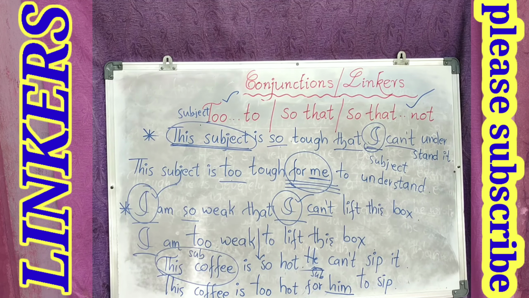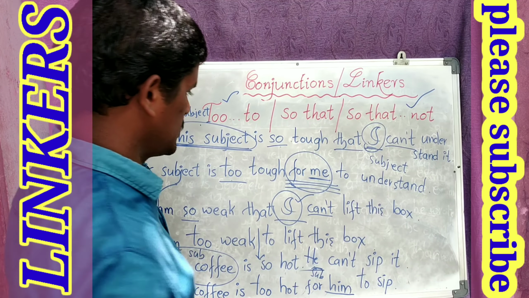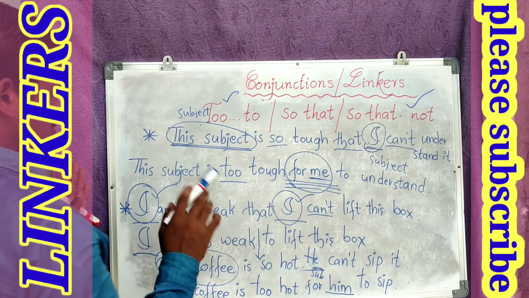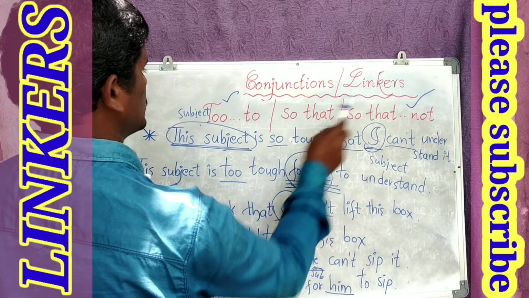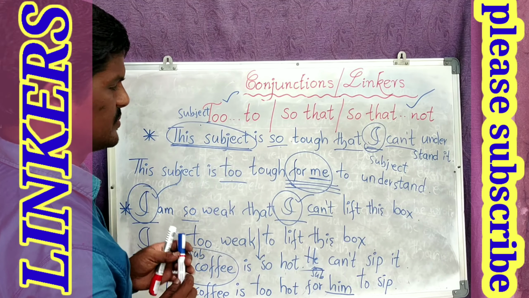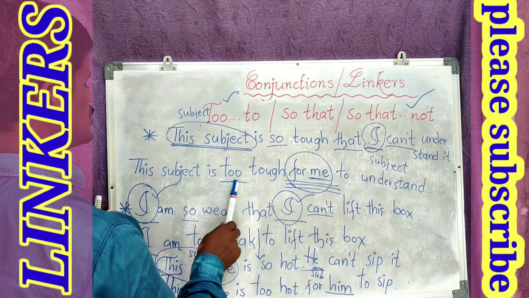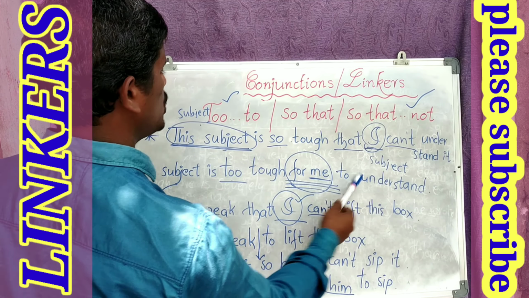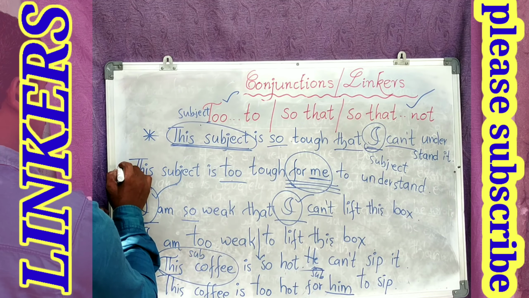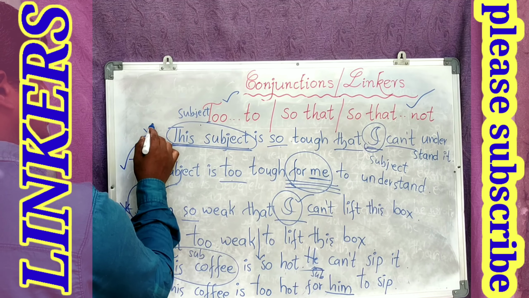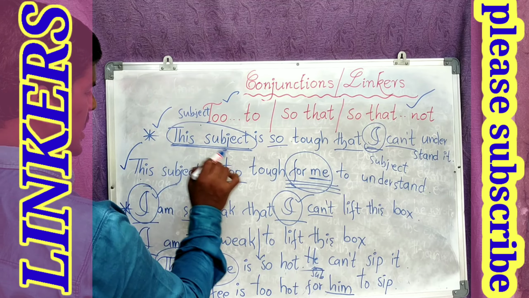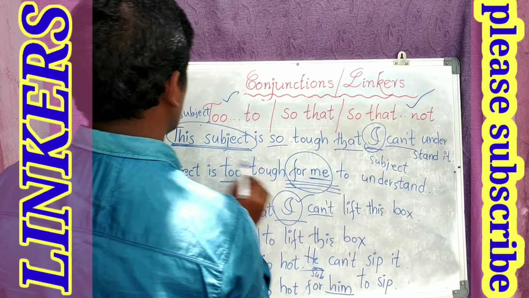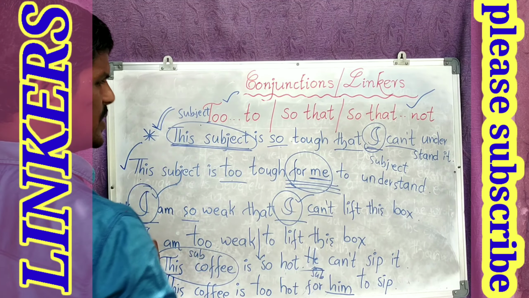I hope this is clear to you. Am I clear? So now, if the question is given with too, then you have to write this one as the answer. Also, I completed too here. For example, this subject is too tough for me to understand. If they give this one as a question, this one will be the answer. If they give this one and ask you to connect with so that not, then you have to write this way.